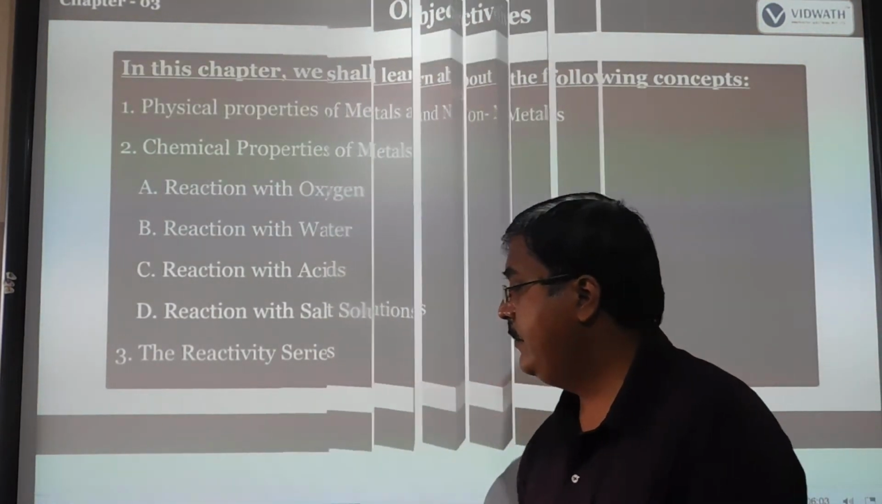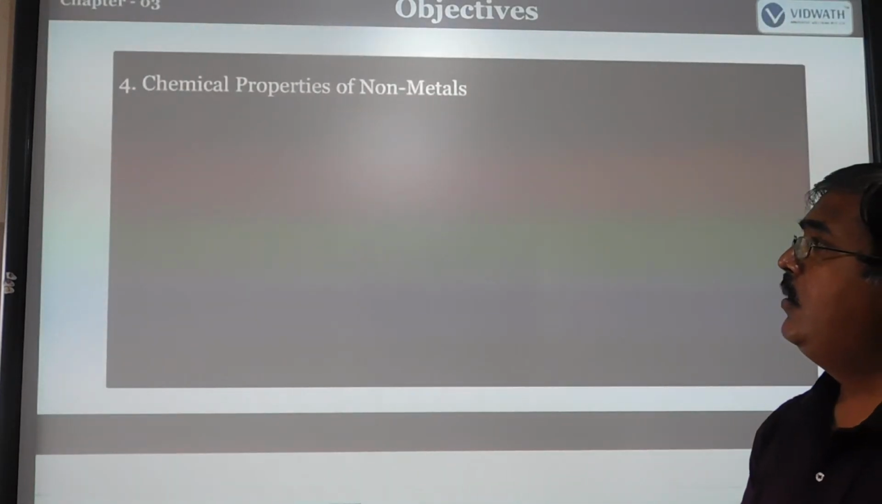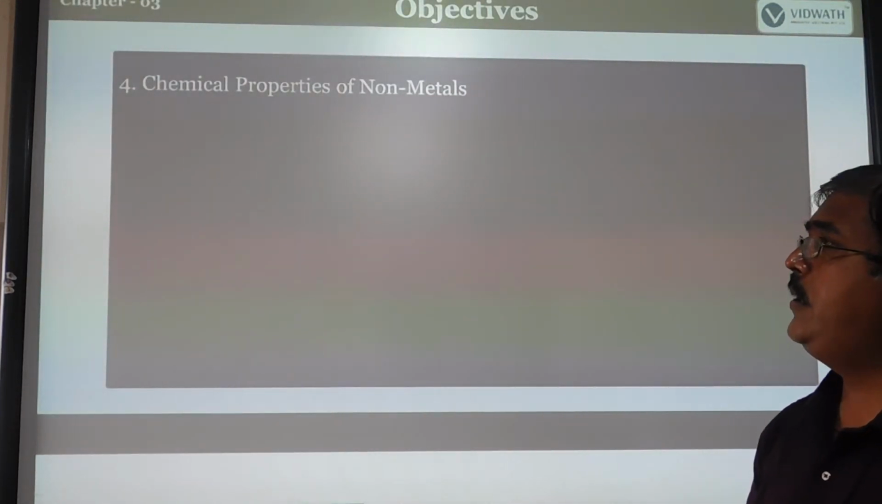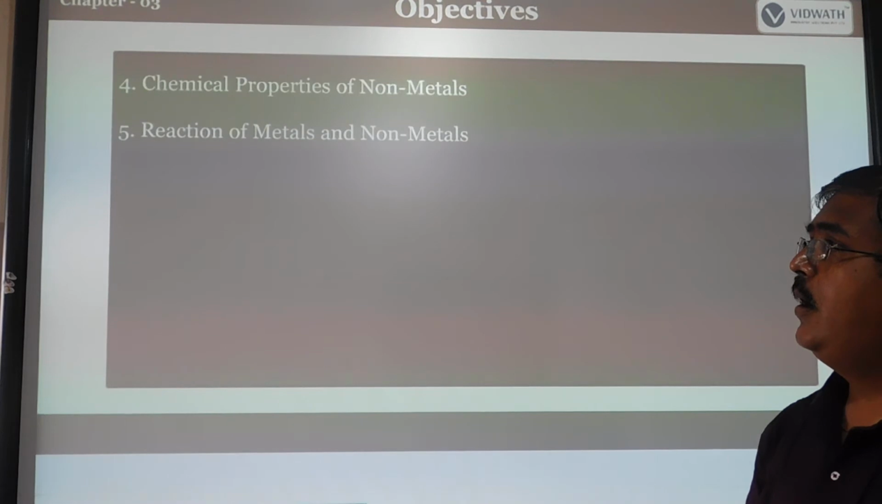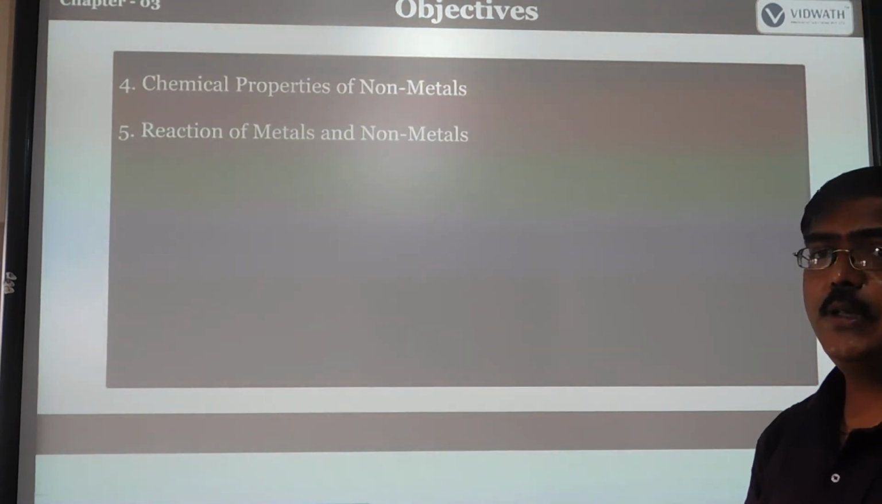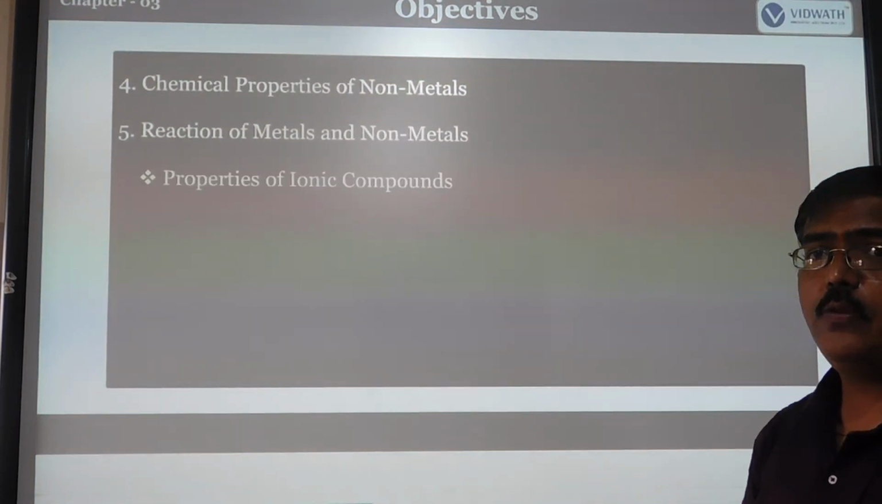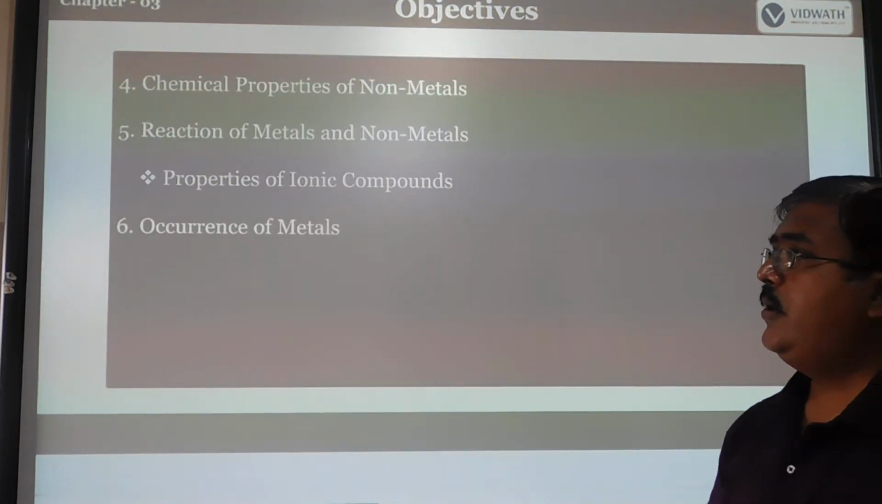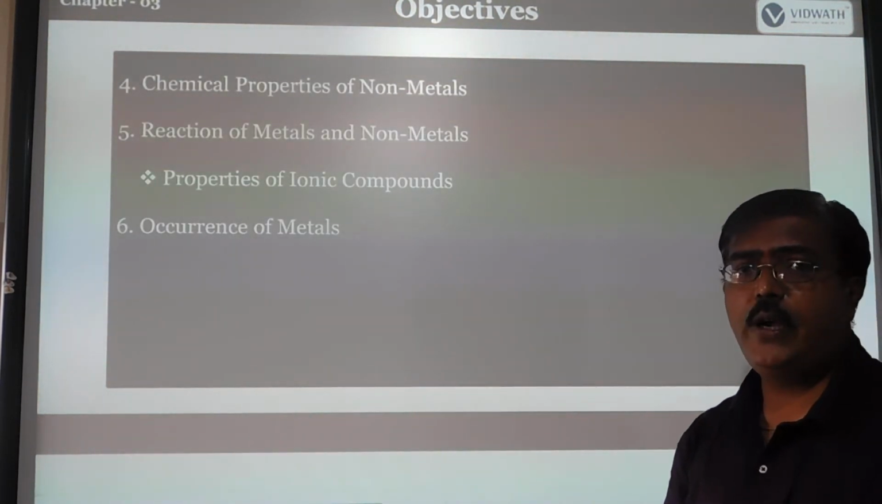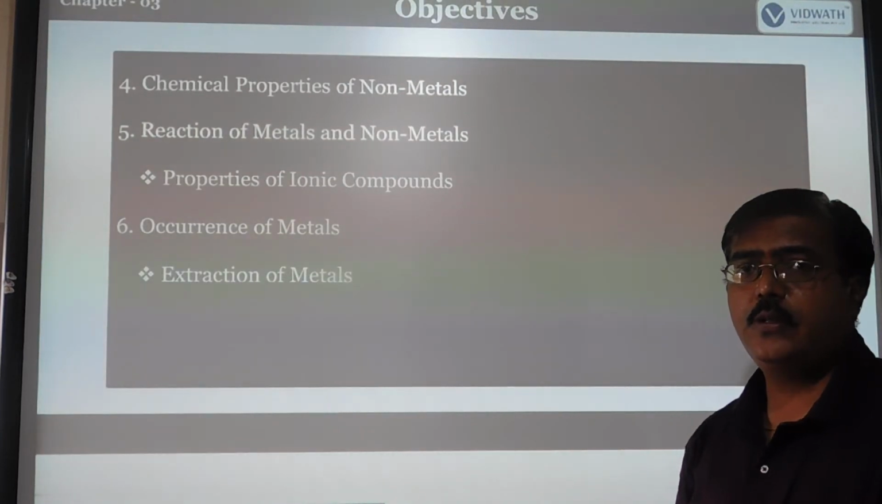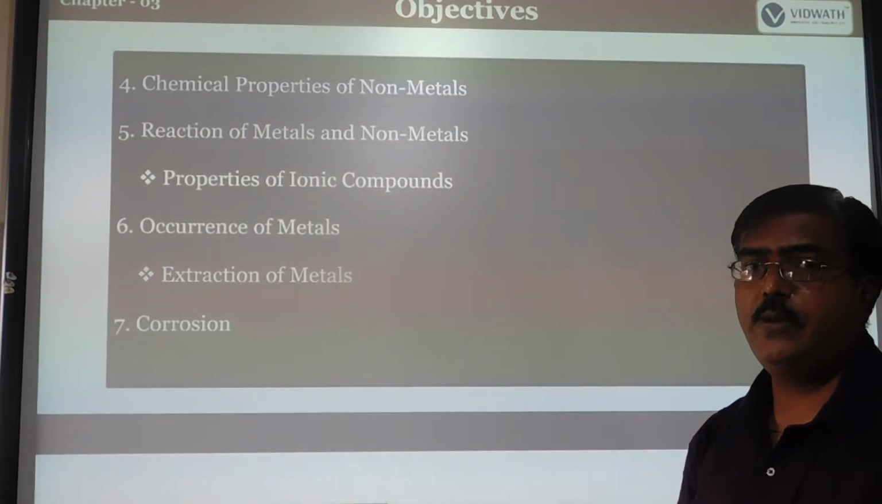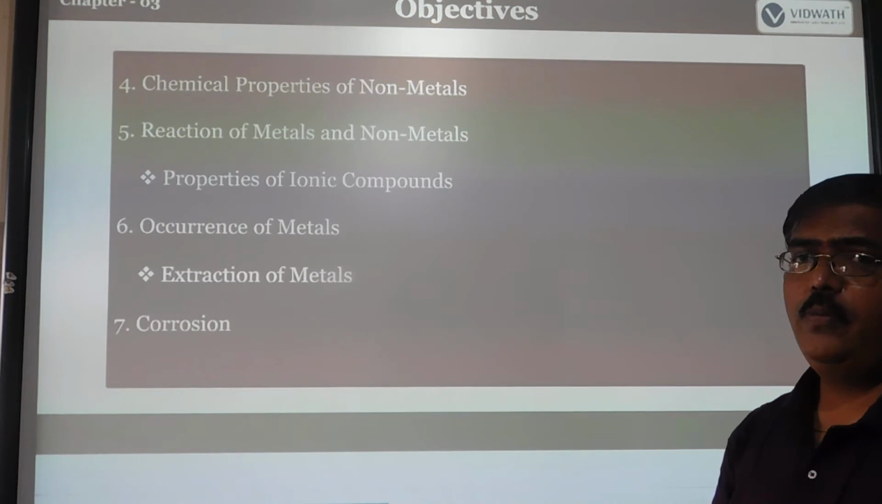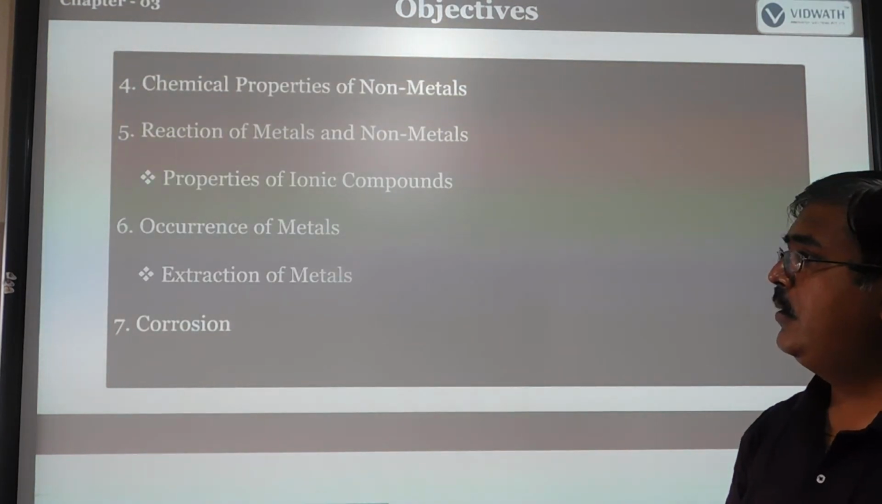Next one is the chemical properties of non-metals. We will discuss the reaction of metals and non-metals. When metals react with non-metals, what happens? Under that one, we will discuss the properties of ionic compounds. Next, in carbon and its compounds, you will study the covalent bonds.